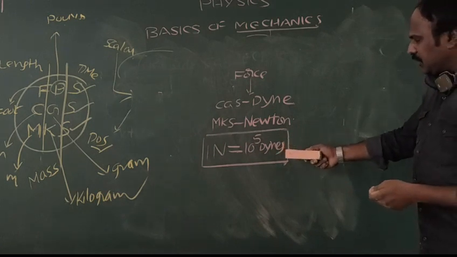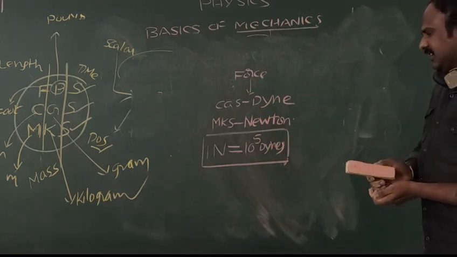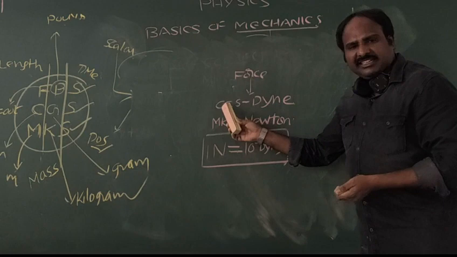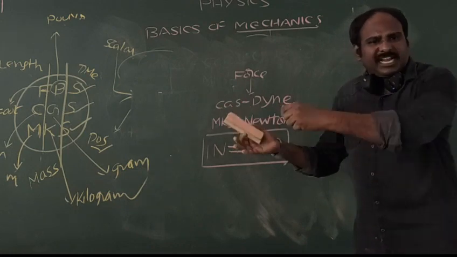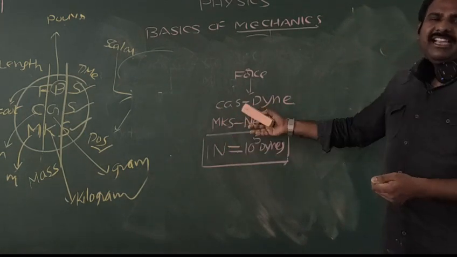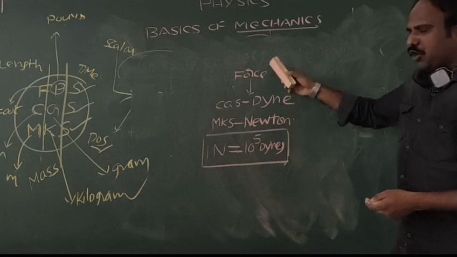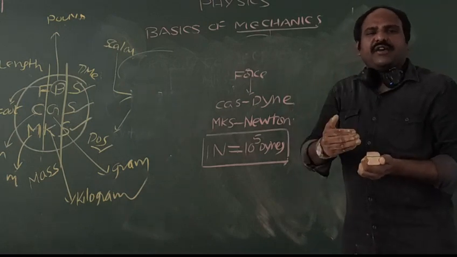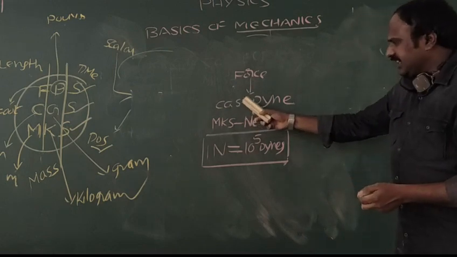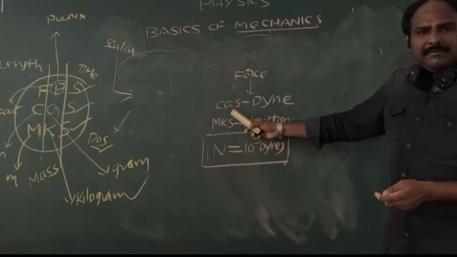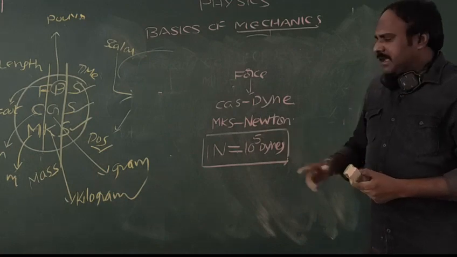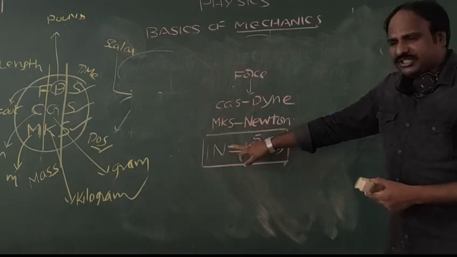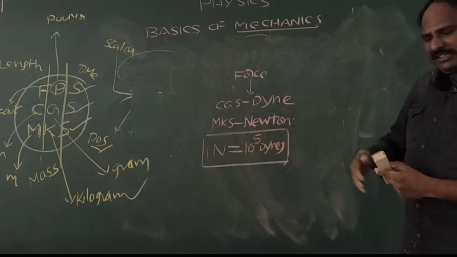Whenever any problem is given in the CGS system, you should convert the CGS system into the MKS system. So, force is a property which changes the state of a body, whose CGS unit is dyne and MKS unit is Newton.